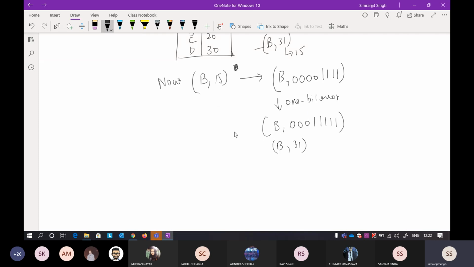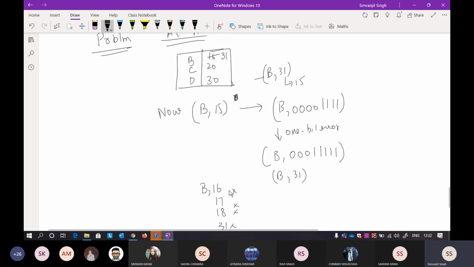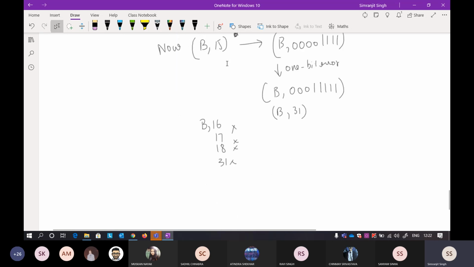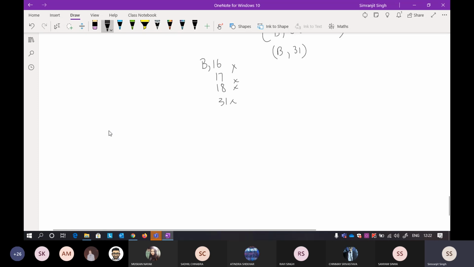Now what will be the disadvantage to that? Now if B16 comes, B17 comes, B18 comes, all the packets will be discarded there, because you already have the entry of 31, but actually it is not the entry of 31, it is the entry of 15. So now how to tackle this problem? We have given another solution for this problem. Again, this problem rarely happens because our communication systems are very robust now. I think only 1 in a million times this will happen.